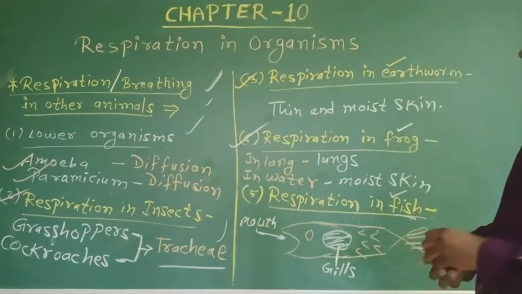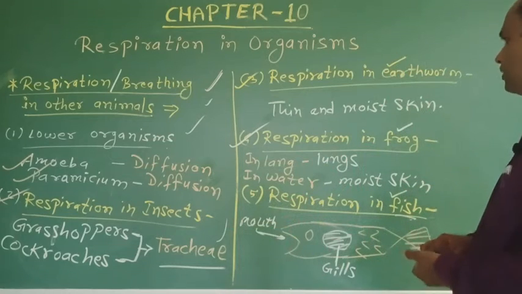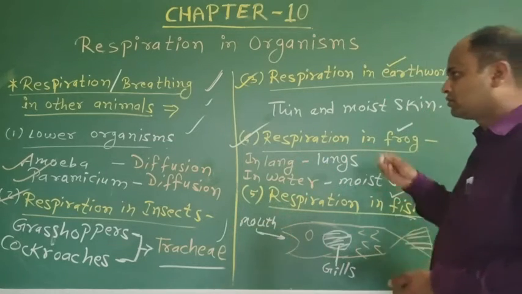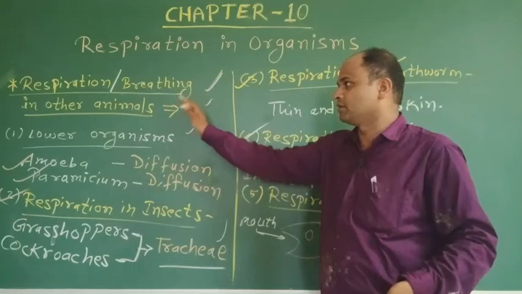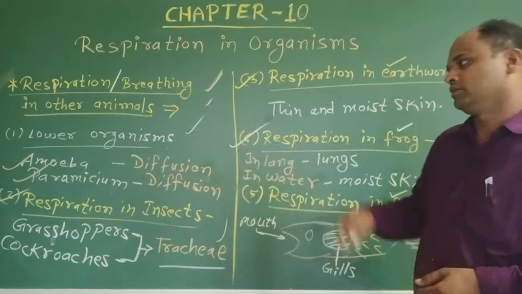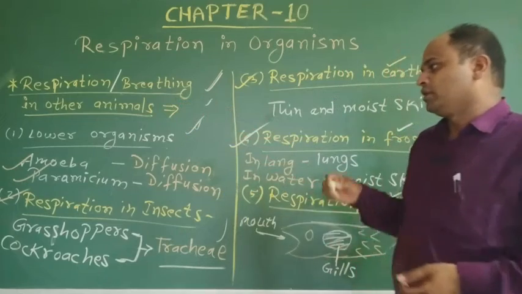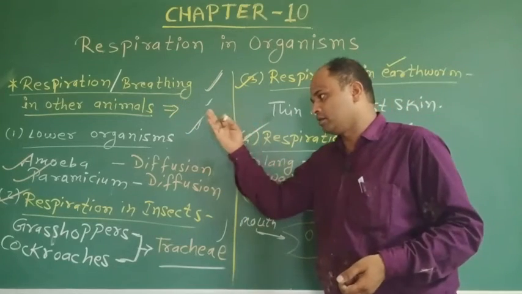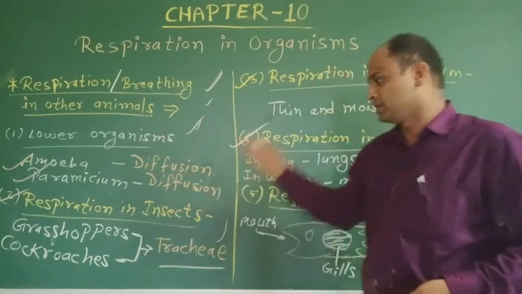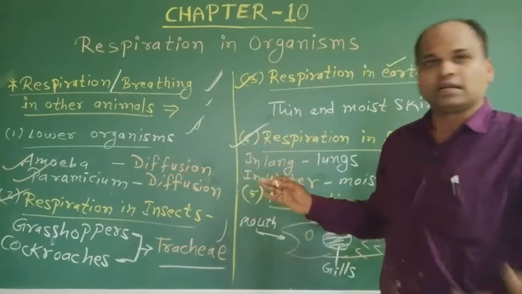I hope you all understood today's class topic, respiration or breathing in other animals. Lower organisms like amoeba and paramecium use cell diffusion.